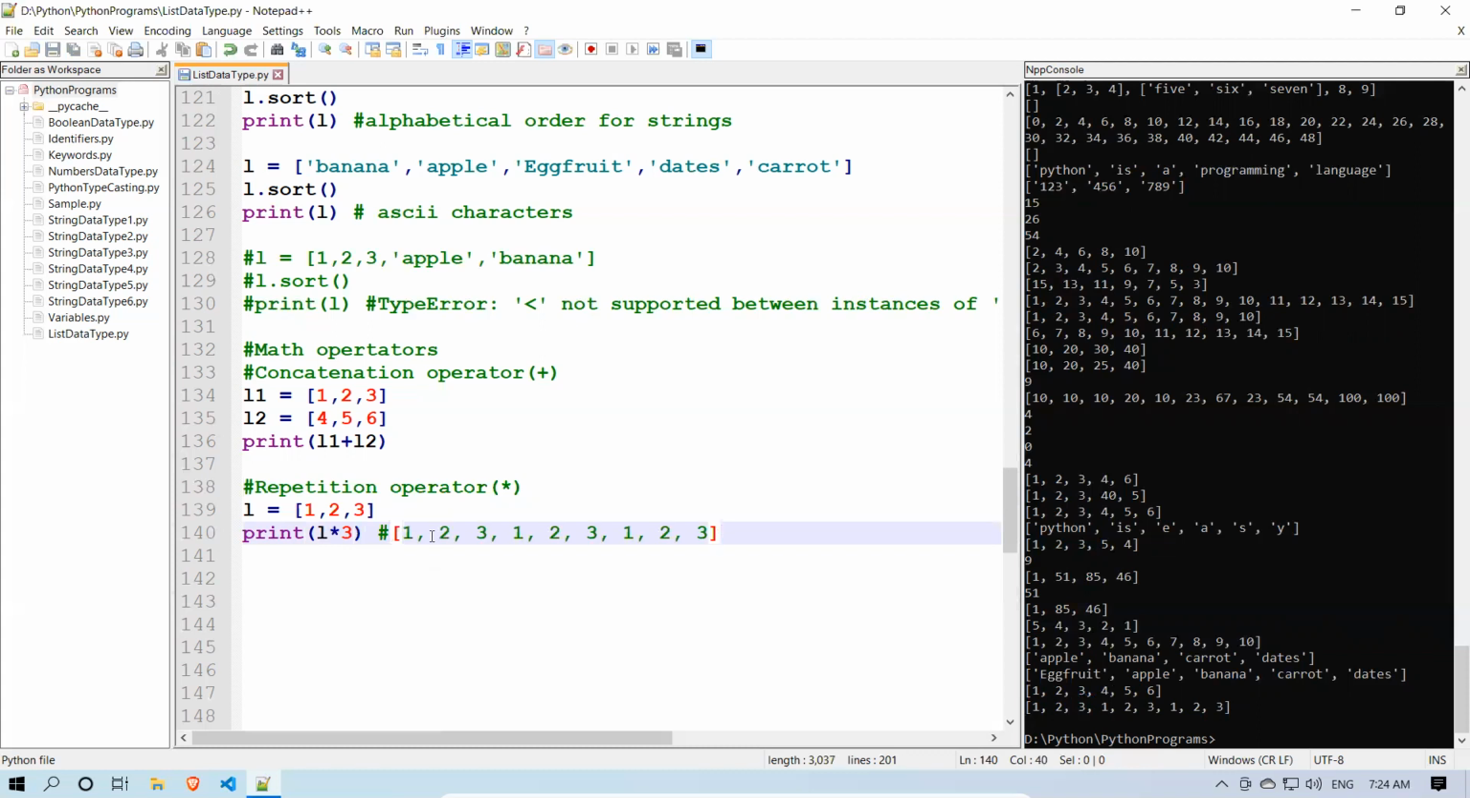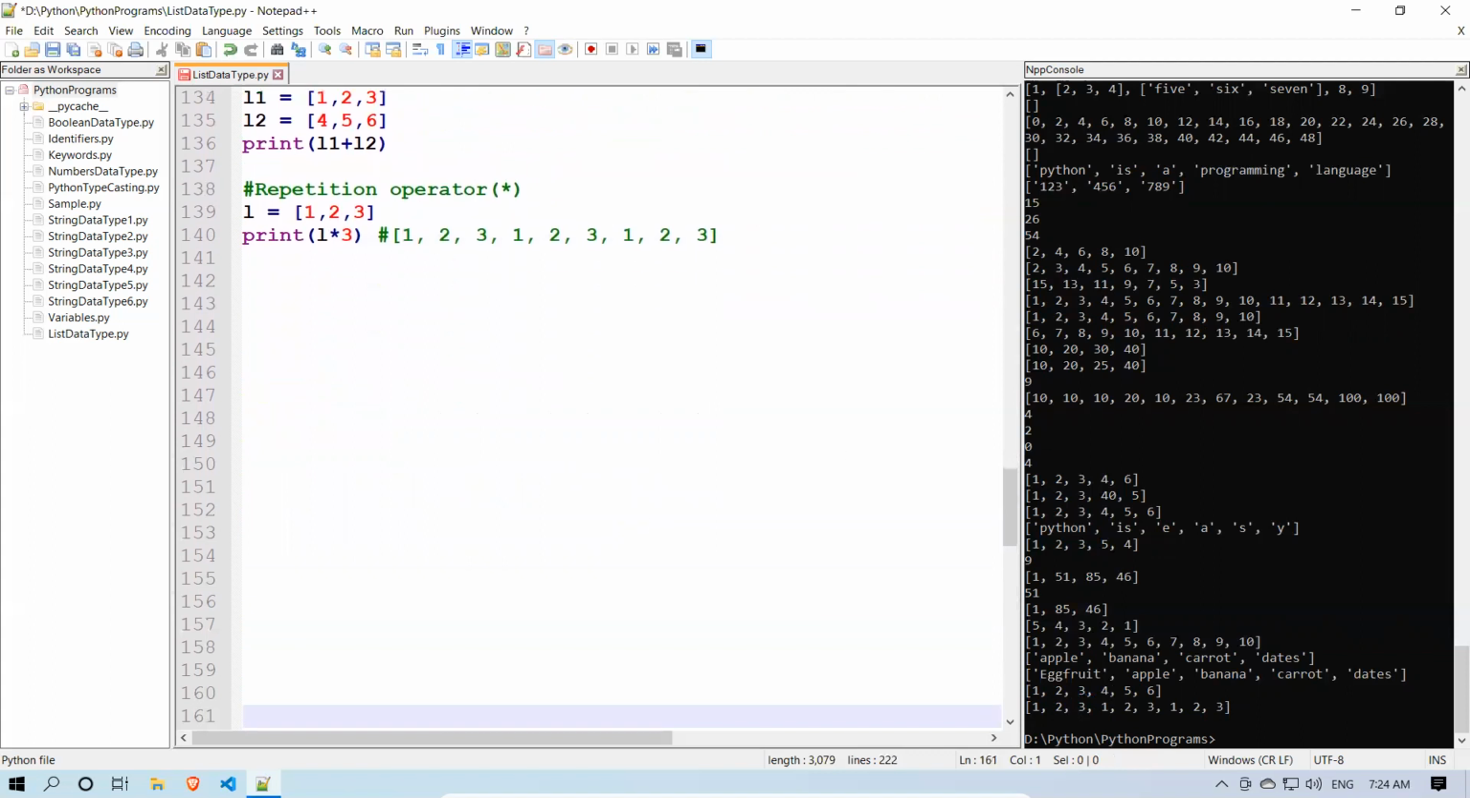It repeats the same list 3 times. Okay, that is the repetition operator, with the star. Now we'll see list comparison. Okay, list comparison. L1 is equal to 1, 2, 3. L2 is equal to 4, 5, 6, and L3 is equal to again 1, 2, 3.